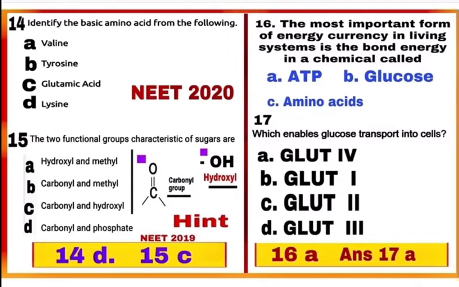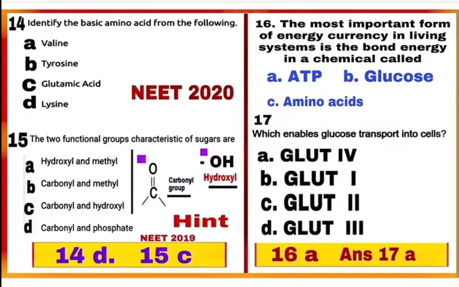Question 16. The most important form of energy currency in living system is the bond energy in a chemical called. The energy currency in the cell is in the form of ATP or adenosine triphosphate. So mark A as a correct answer. Question 17.